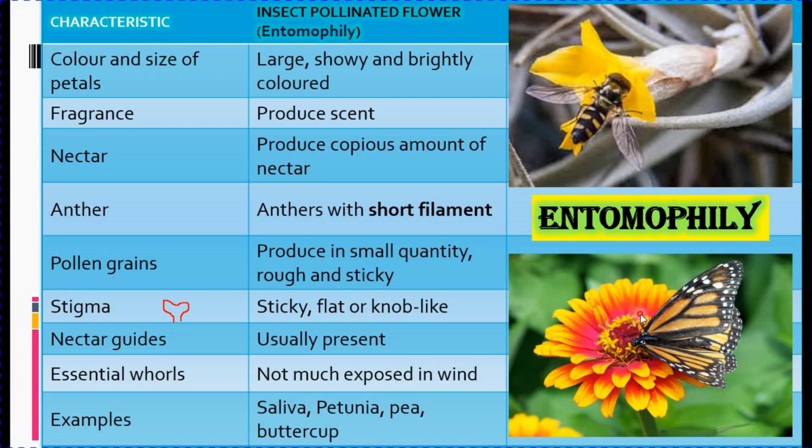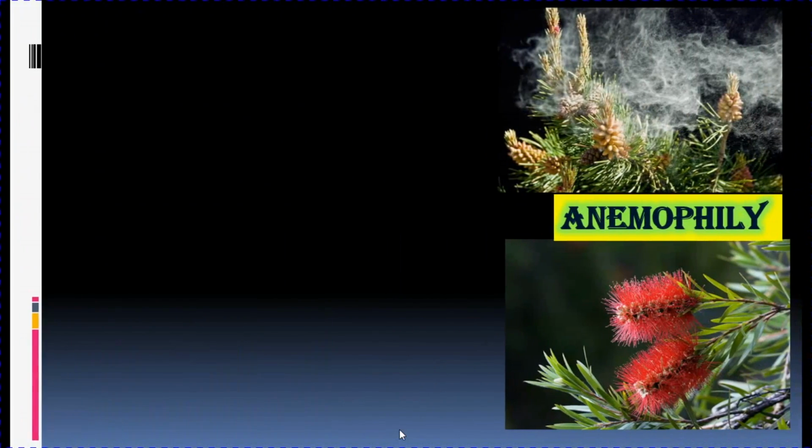These are your nectar guides showing them the way where nectaries are present. Since it's an insect pollinated flower, all the essential whorls, that is androecium and gynoecium, remain within the flower, not much exposed to wind. Examples are salvia, petunia, pea, buttercup, etc.